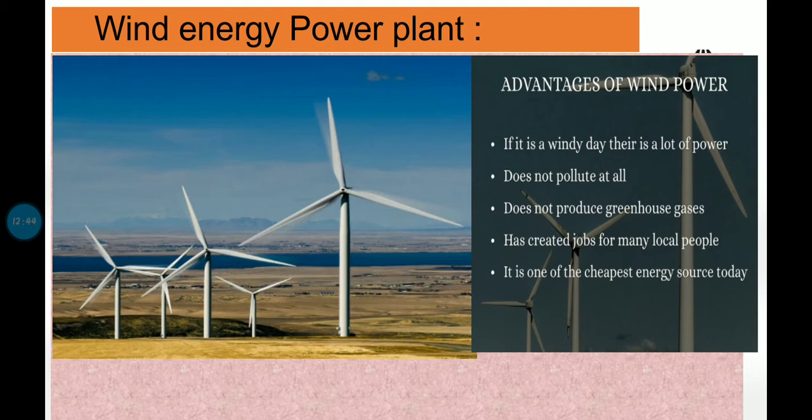But one of the disadvantages over here is, to set up the windmills, you require a very vast area. These wind turbines are quite big and require a very vast area to set up. Another thing is that the area should be located at such a place where wind is flowing with a very high speed, right? Unless that area has high speed wind, it is not going to rotate the wind turbine, right? So these can be two of the main disadvantages, you can say.